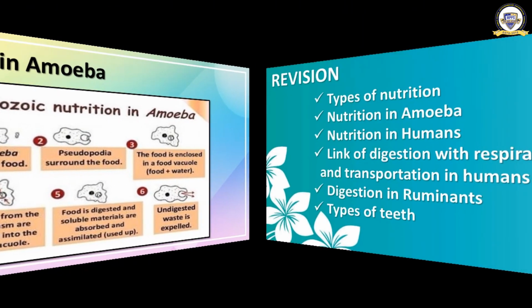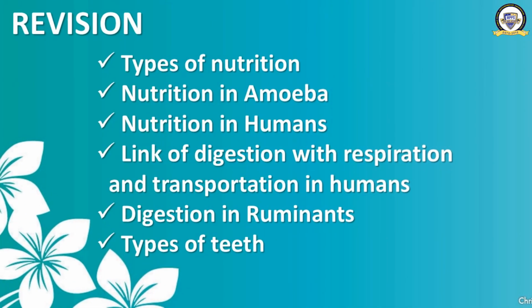Alright, so we have come to the end of this part. Let's have a revision of what we have learned. We have learned the first two topics, that is types of nutrition and nutrition in amoeba. In types of nutrition, we studied that the main mode of nutrition is of two types. They are autotrophic and heterotrophic. The heterotrophic is also of three types: saprophytic, parasitic, then holozoic. In nutrition in amoeba, we studied the different processes. I am sure you have understood the topic of nutrition in amoeba, right? So there is no need for further explanation.